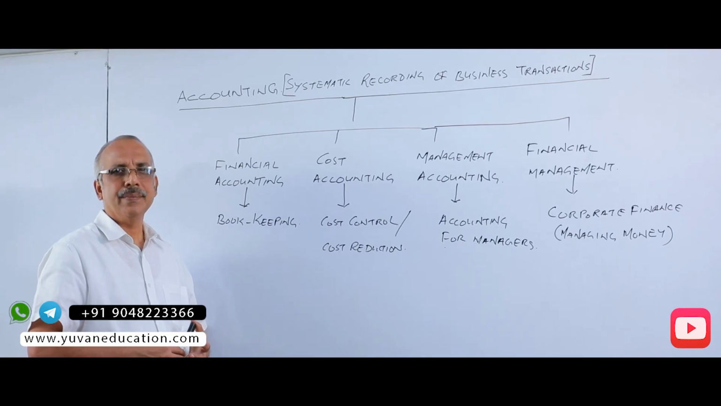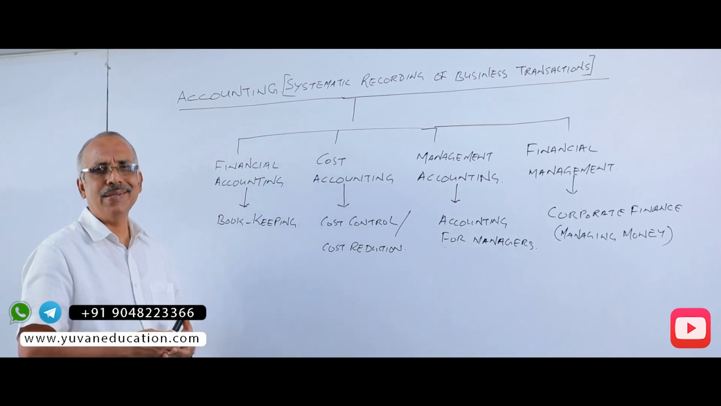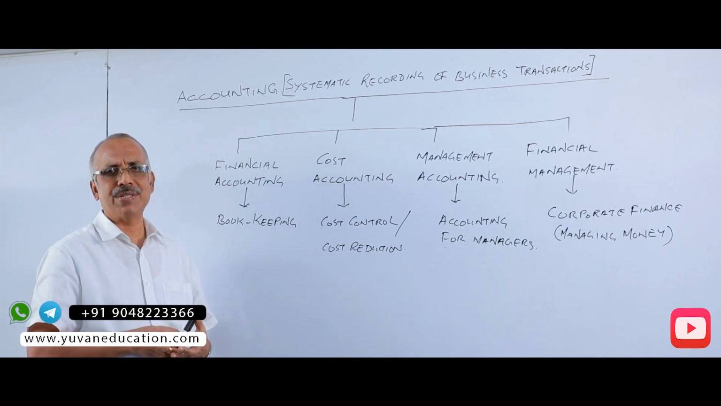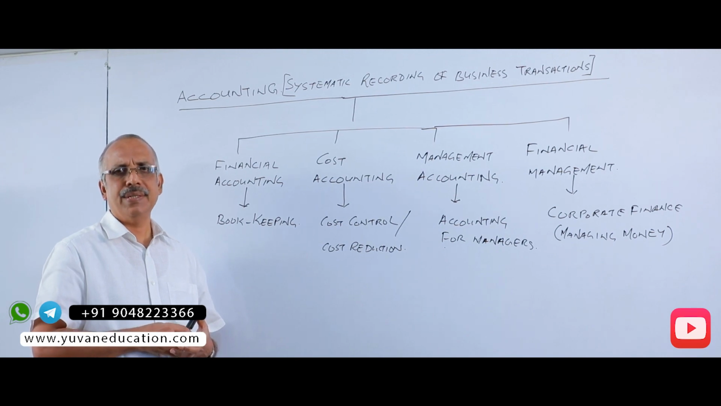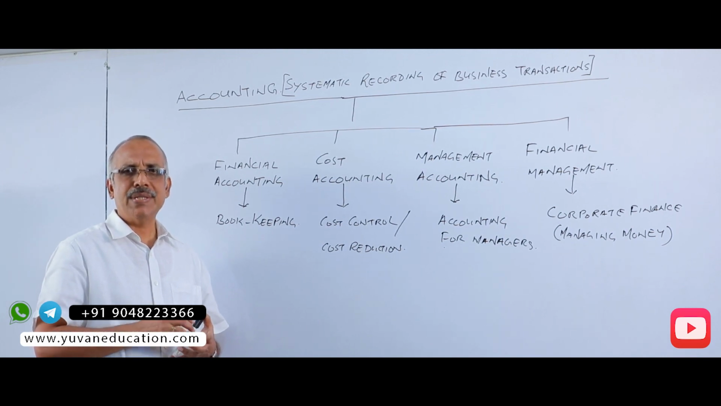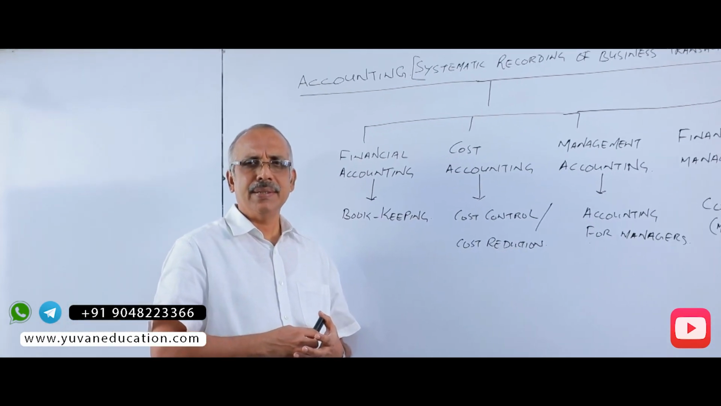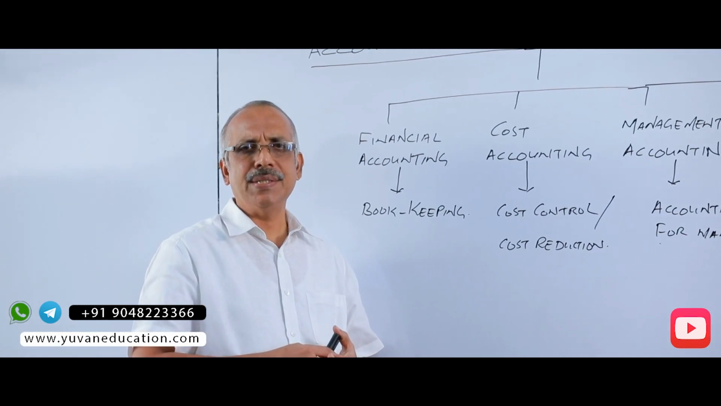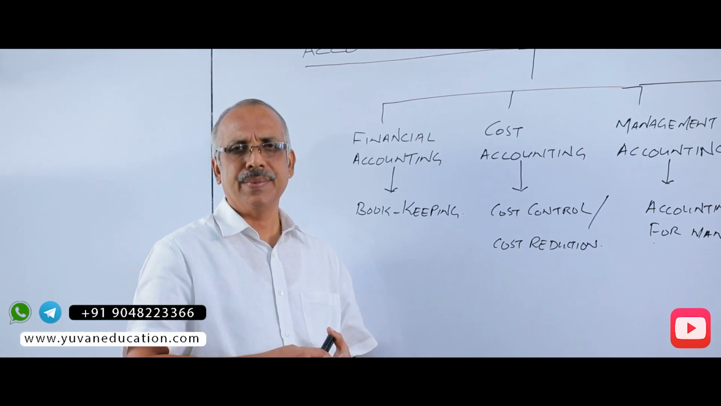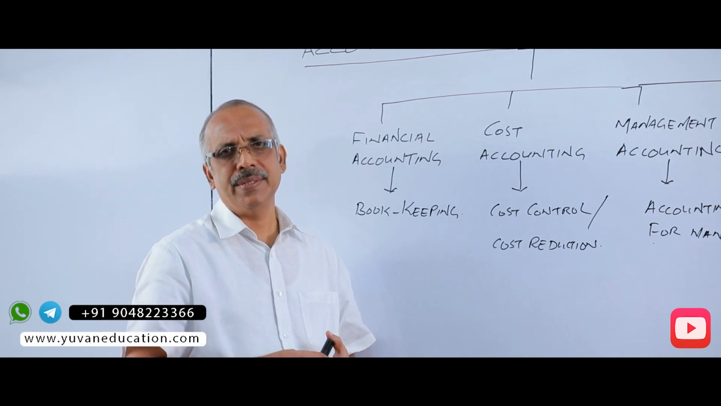What is accounting? Accounting is the systematic recording of business transactions for the purpose of users. Who are the users of accounting? Users are internal and external, such as investors, debtors, creditors, employees. For the purpose of users, we are recording business transactions, and thereafter we are classifying, summarizing and preparing reports. Various reports are prepared based on the requirement of the users.